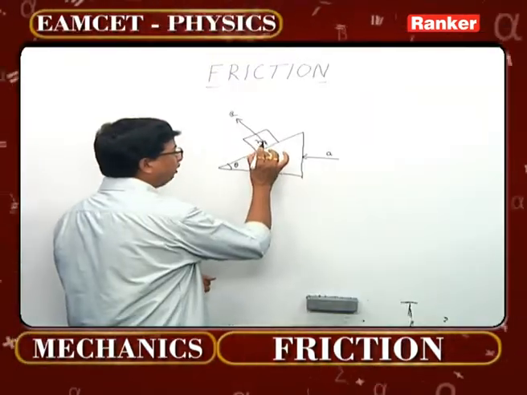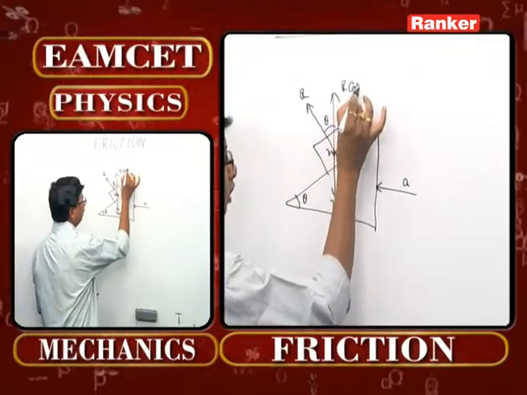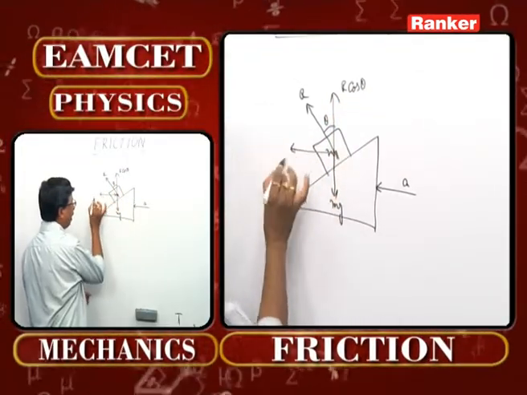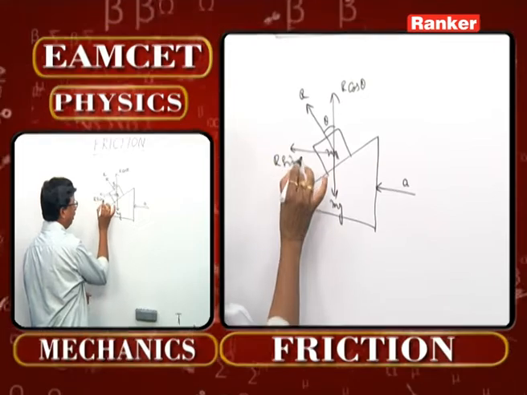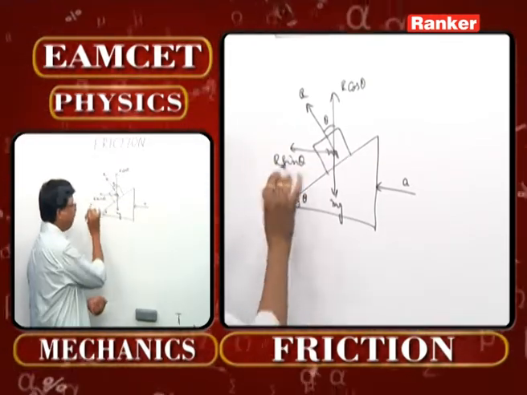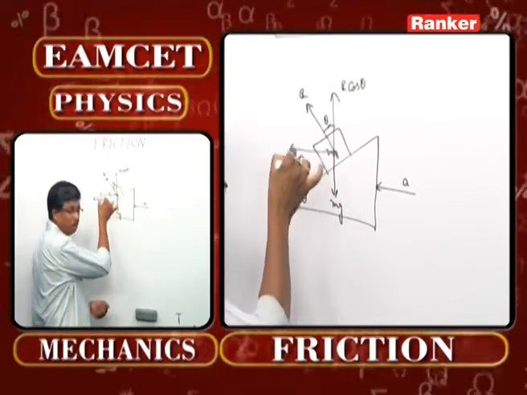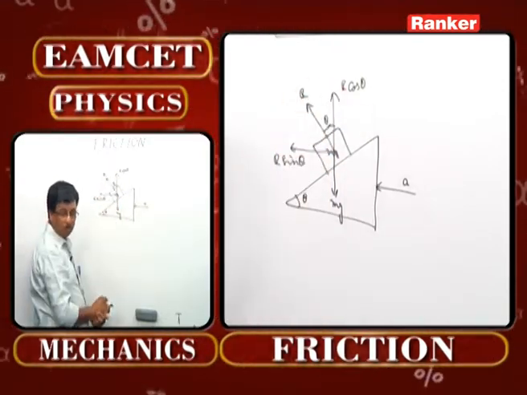We can all understand, this being theta, r cos theta will be the upward component, and r sin theta will be the horizontal component in this particular case. In fact, it is not the horizontal component. For this angle, this becomes a vertical component, and that becomes the horizontal component over here.